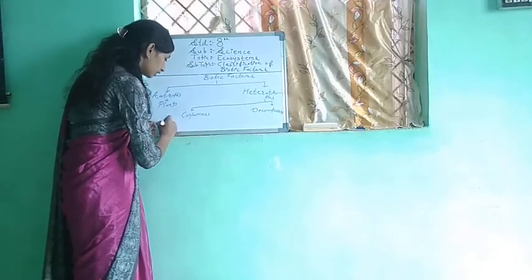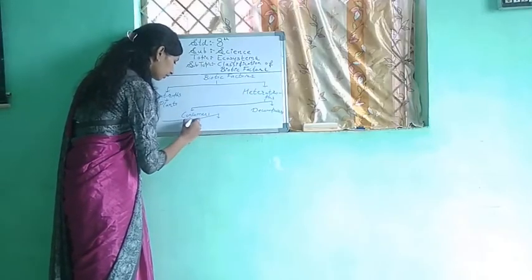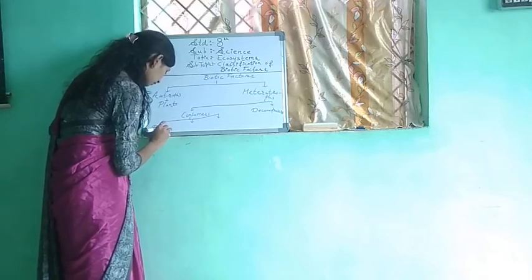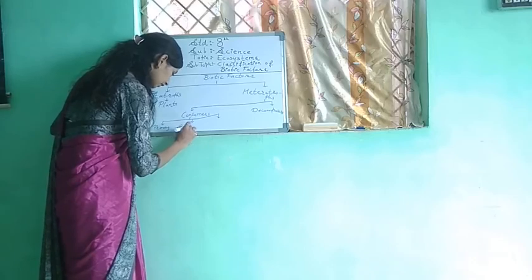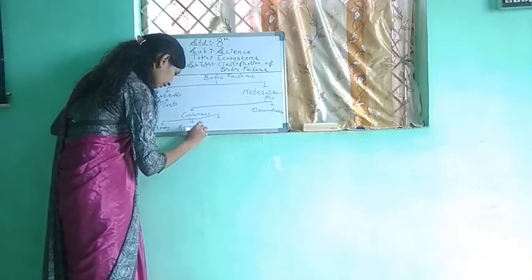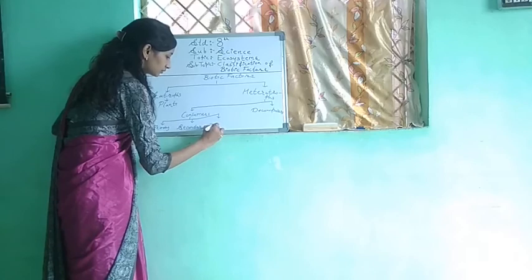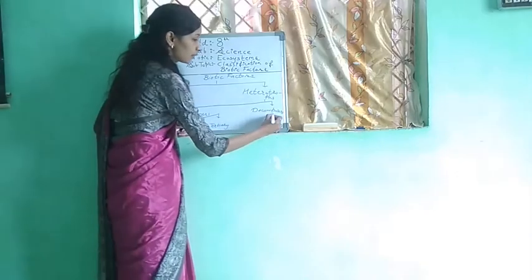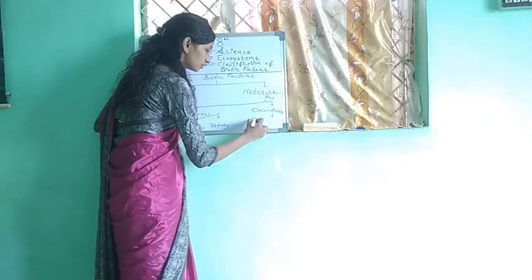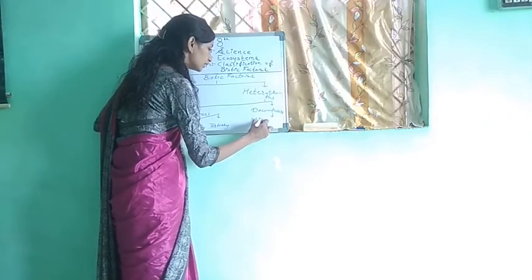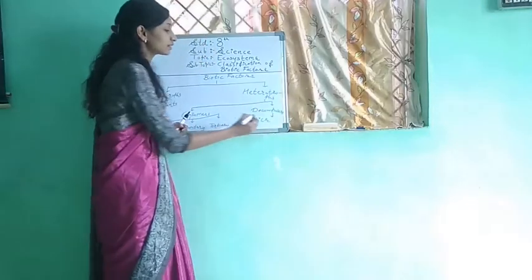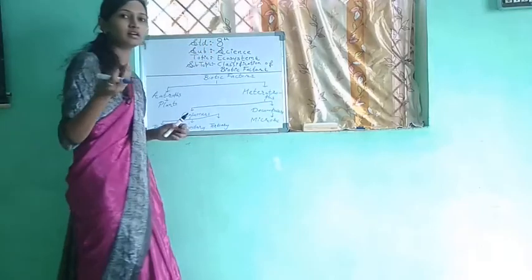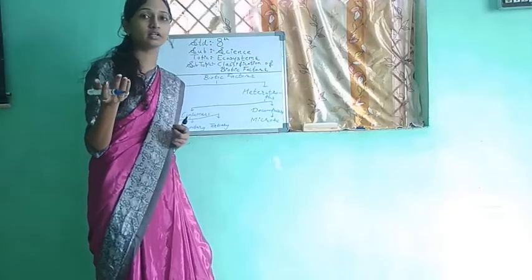Consumers were of three types. Which were they? Primary, secondary and tertiary. And decomposers were microorganisms, or you must have seen mostly in rainy seasons there is the growth of mushroom, right?